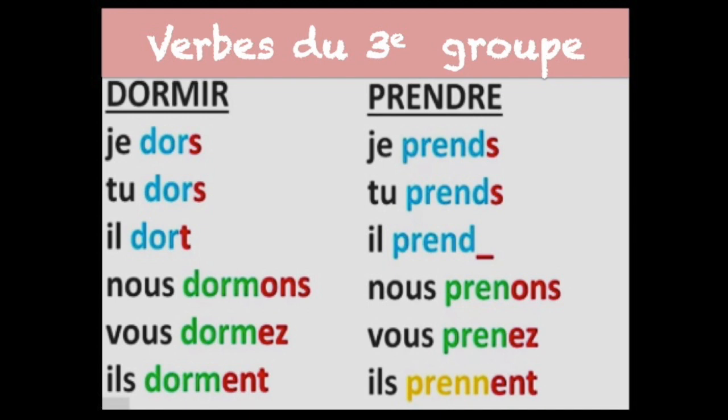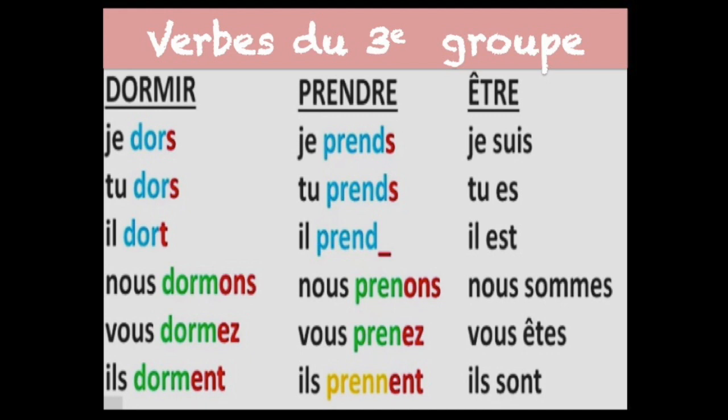With certain verbs there can be more than two bases. That means il y a plus de radicaux. For example, the verb prendre. It does not have any set pattern. Je prends, tu prends, il prend, nous prenons, vous prenez, ils prennent. Another example of this kind of verb is comprendre.